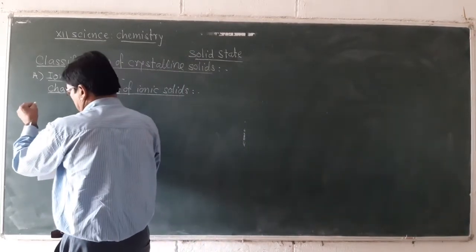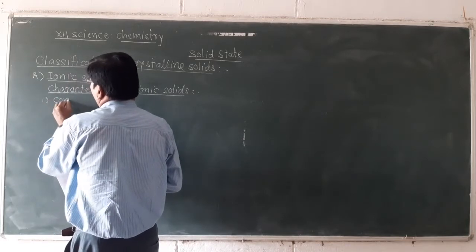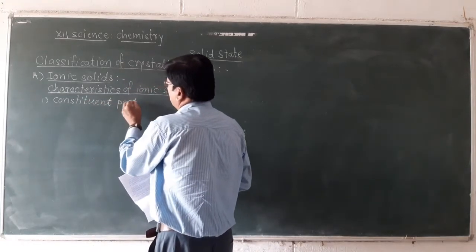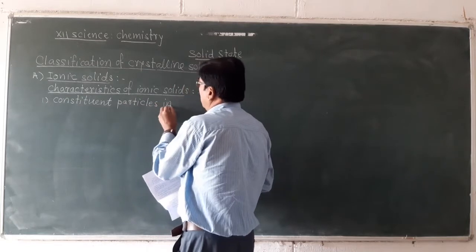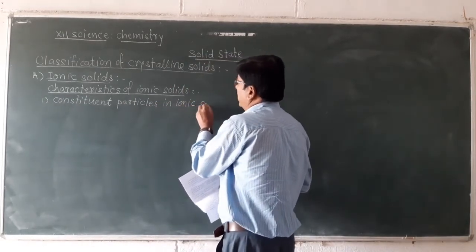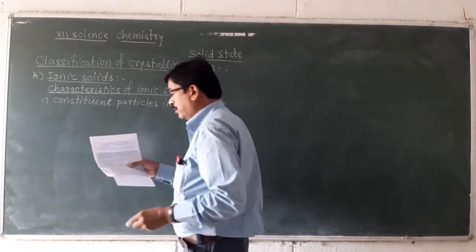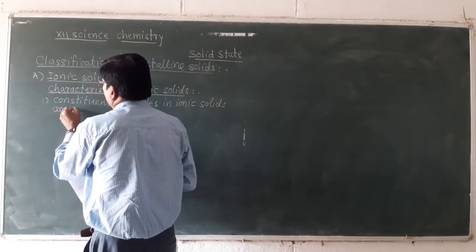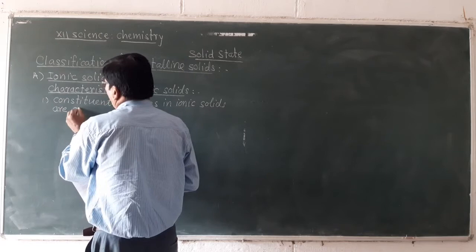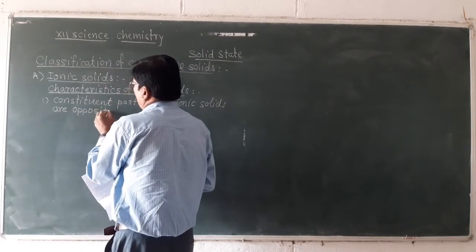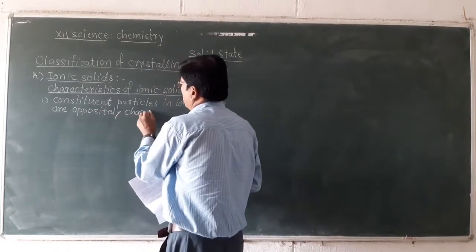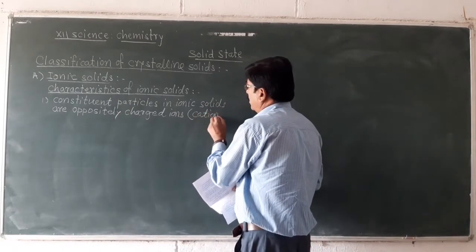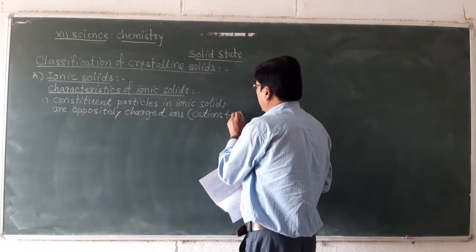Constituent particles in ionic solids are oppositely charged ions, meaning cations and anions.